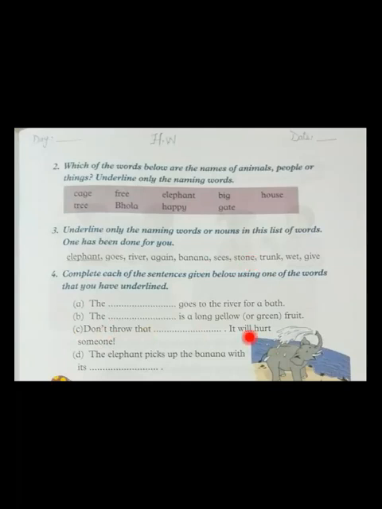It will hurt someone. In the next, the elephant picks up banana with its dash. Yes. What is this? The elephant picks up the banana with its dash. What will come here? Look in this line. What is this? Trunk. What is this? Trunk. We will write trunk here in this line.